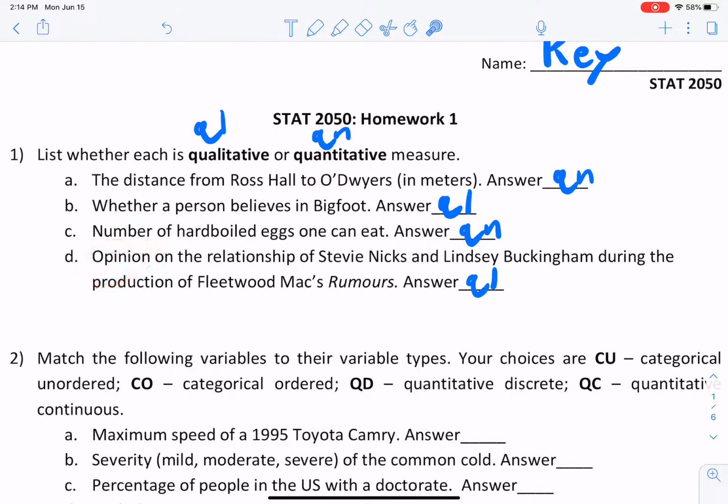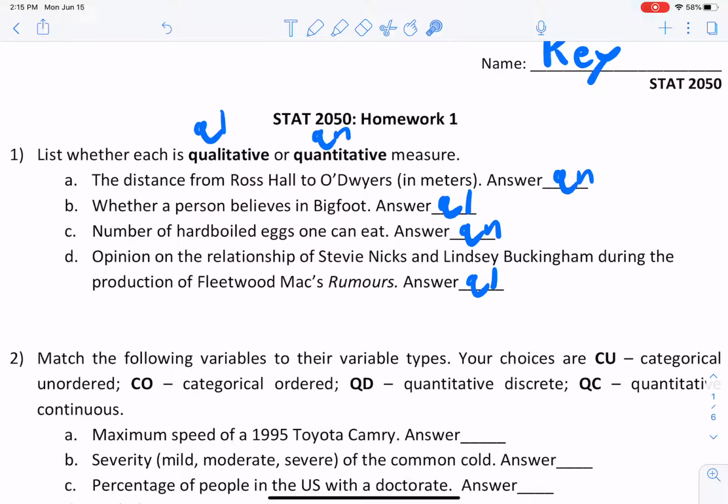So the key here is for quantitative, typically that's always going to be a number, right? So in this case, distance. Here we see it's a number of something, right? And then again, we can get more specific with these two, we will in a second. And then everything else that's not that, like an opinion or your thought on something, that's going to be qualitative, right?